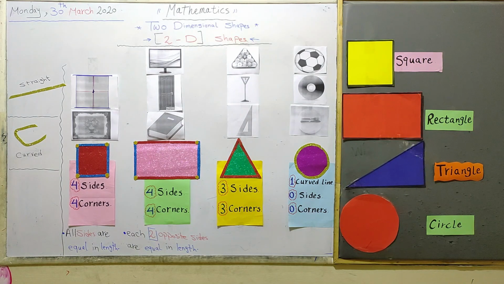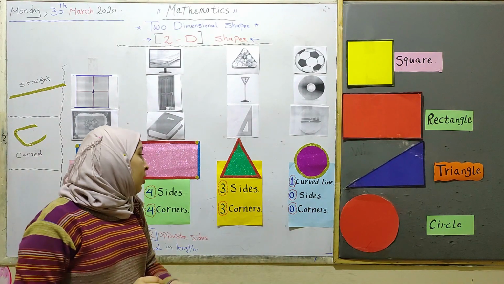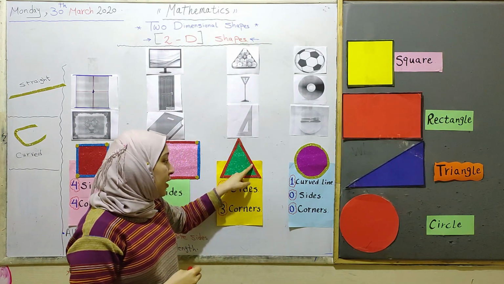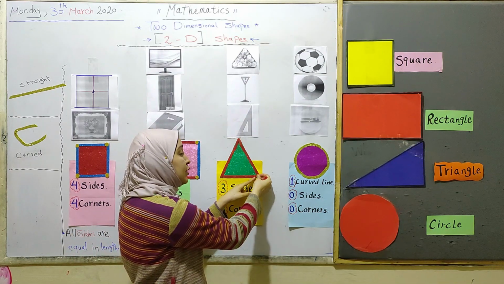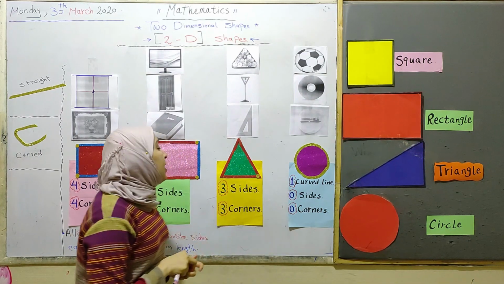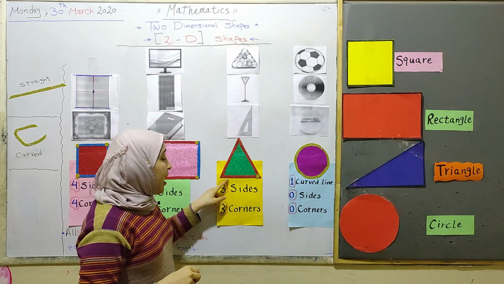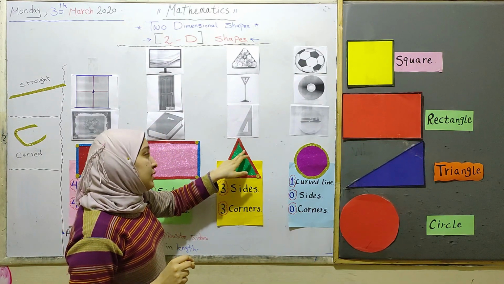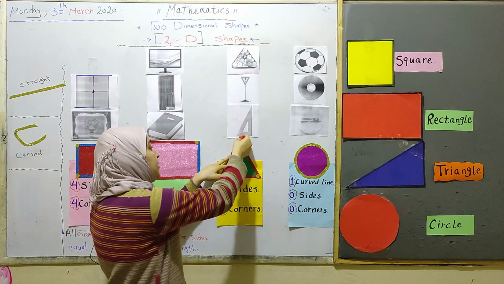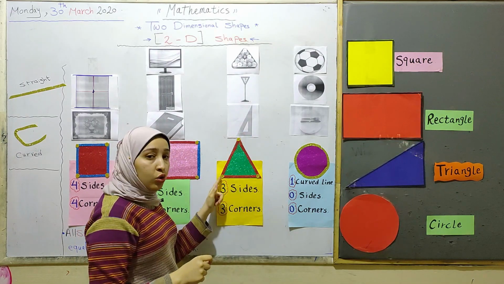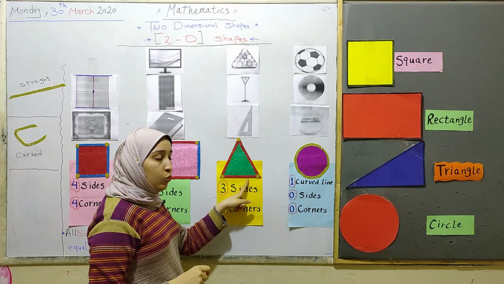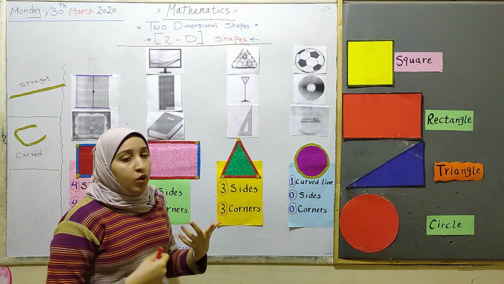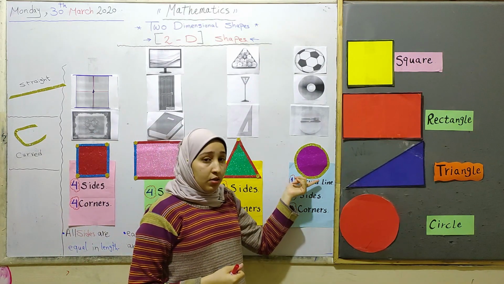As usual, we know that a corner is where 2 sides meet at one point. So this side meets this side at that point, so that point we can call a corner. And this side meets this side at one point, we can call it a corner. And the last corner, this side meets this side at that corner. So we have here 3 corners and 3 sides.